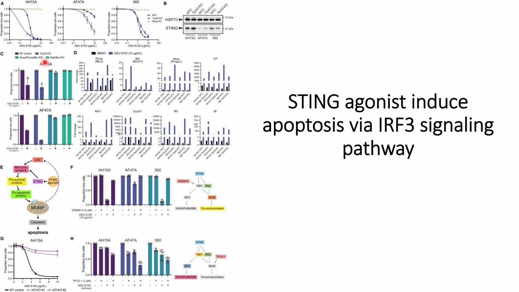So they knocked out the target genes that trigger apoptosis, and also some of the BH3 upregulated genes.